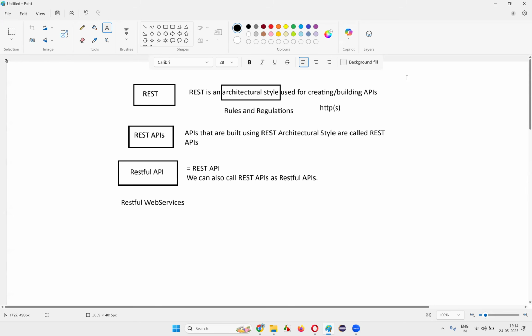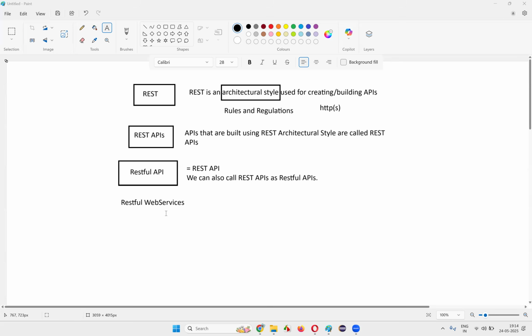Any APIs which work on top of the internet are called web services. In one of the previous sessions, I covered this, right? All web services are APIs, but all APIs are not web services, because all APIs will not use the internet as a transport means. But web services, which use the internet as a transport means, are generally API types. So all web services are APIs, but all APIs are not web services. The APIs which travel over the internet are generally called web services.